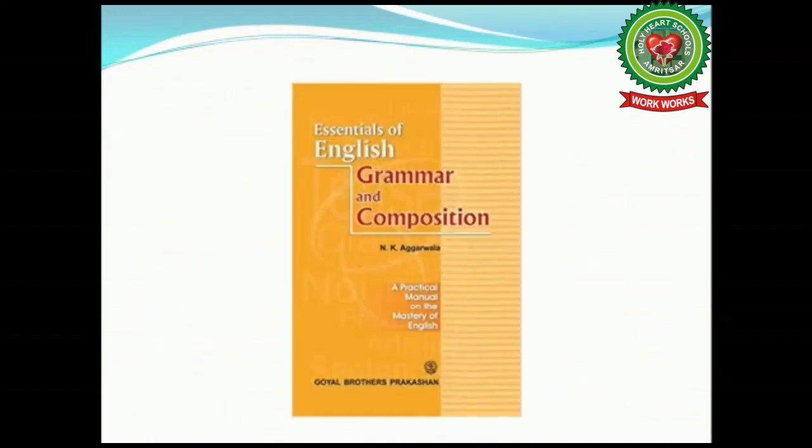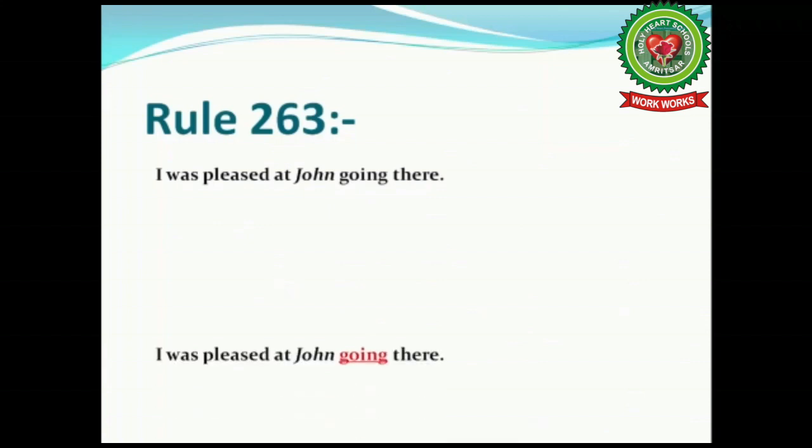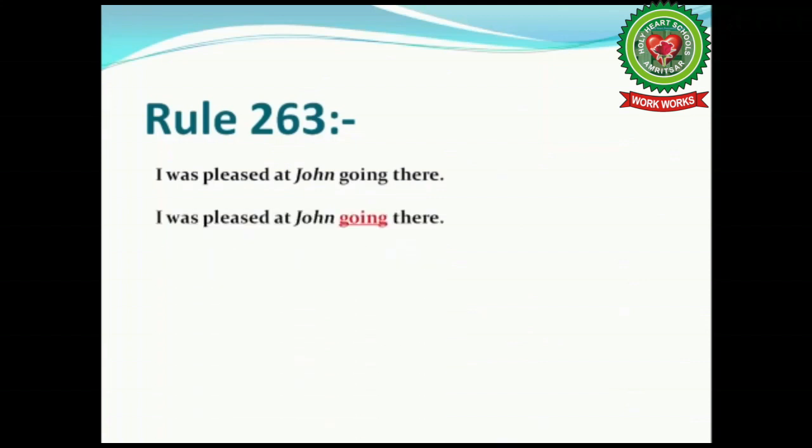Now, let's get started, children. Open your English grammar books at page number 117 and look at rule number 263. See the sentence. I was pleased at John going there. Children, can you identify gerund here? The gerund here is going. That is first form of verb plus ing. Now, what is the noun given before going? Yes, we are talking about John.